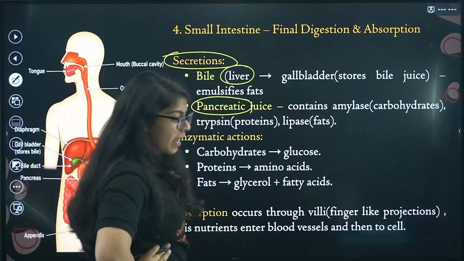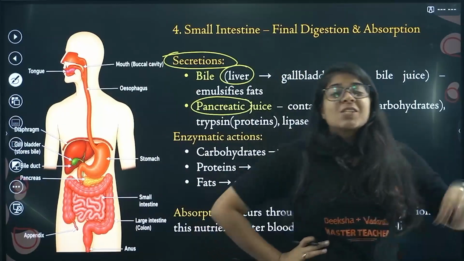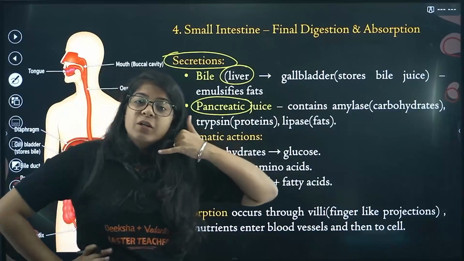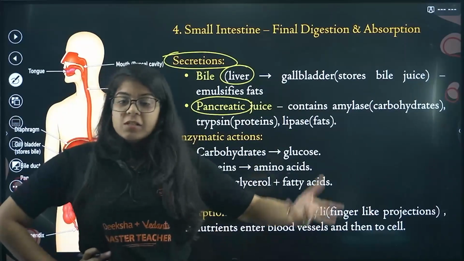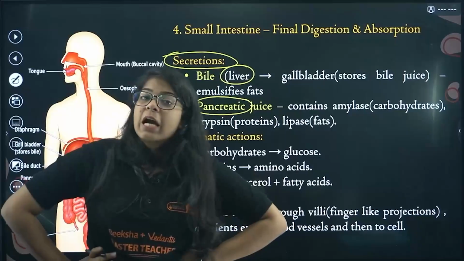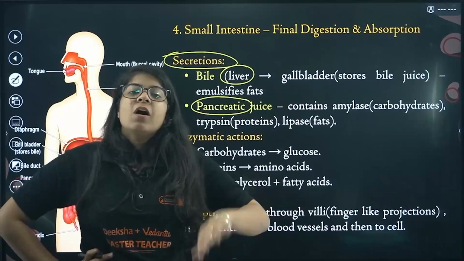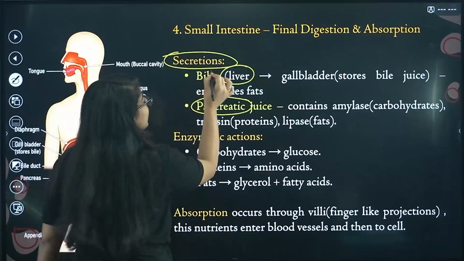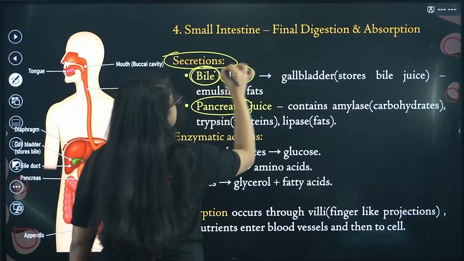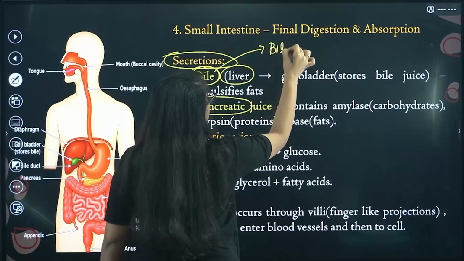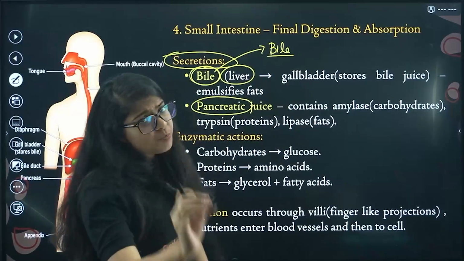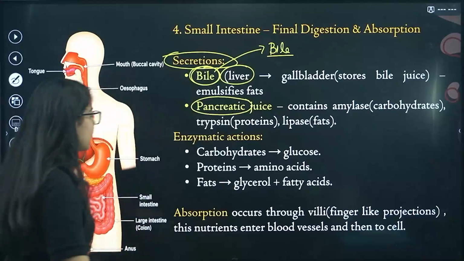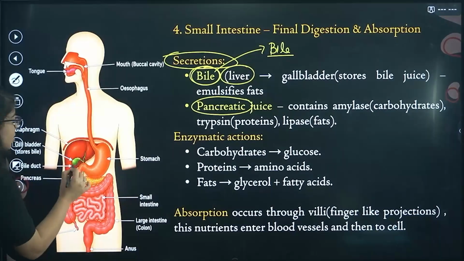So the small intestine goes to the liver and it's like, hey bro, I need your help. The liver says, what help do you need? I have to digest the food, but how should I do it? Okay, I'm sending my man. So it produces bile juice. Now this bile juice is produced by the liver, but it is stored in the gallbladder.